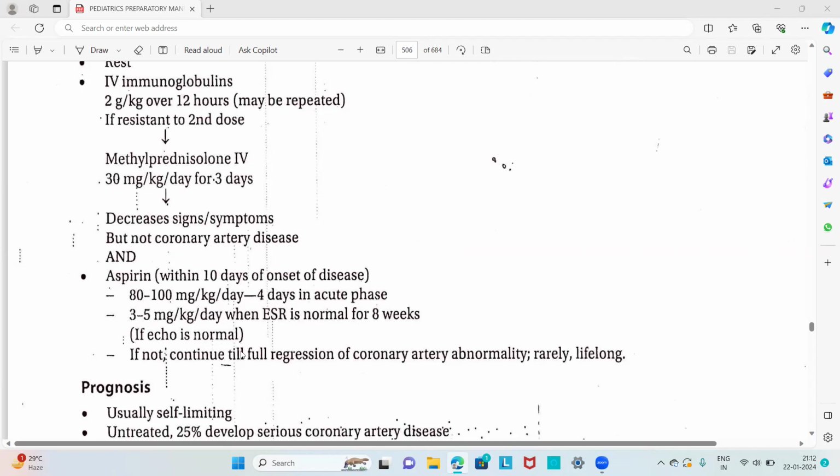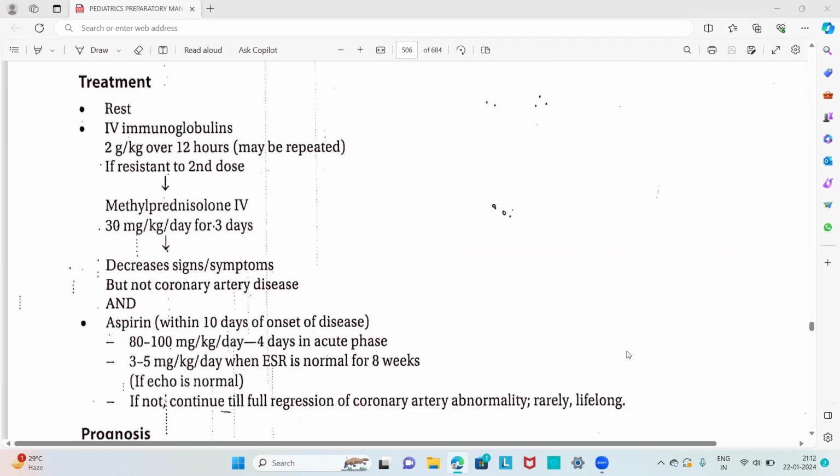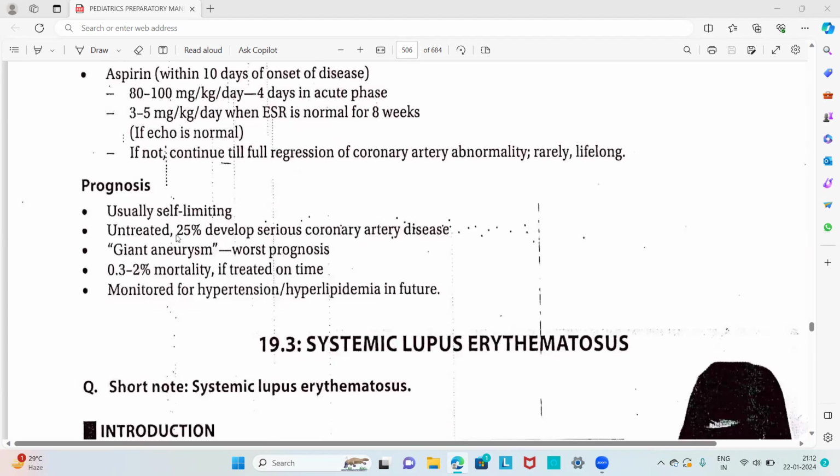If not, continue till full regression of coronary artery abnormality, rarely lifelong. So the treatment modalities are IV immunoglobulins and aspirin. The prognosis: usually Kawasaki disease is a self-limiting condition. If it is untreated, 25% develop serious coronary artery disease.